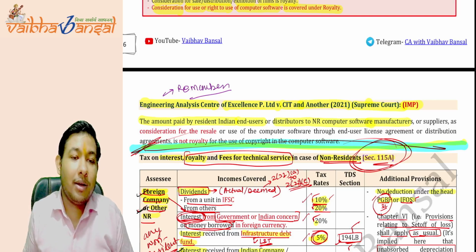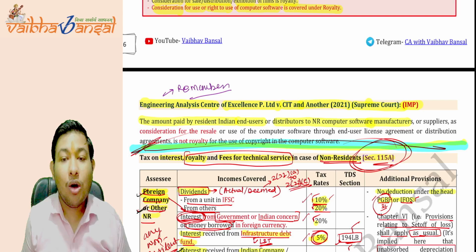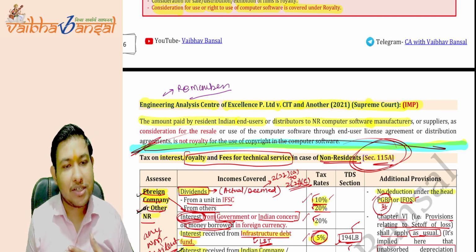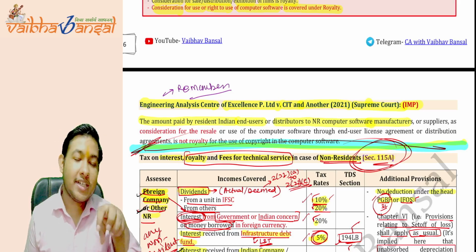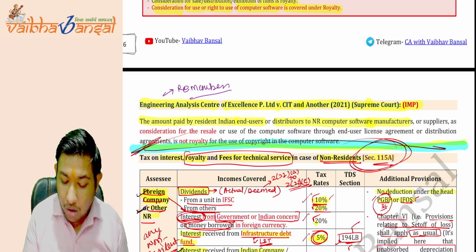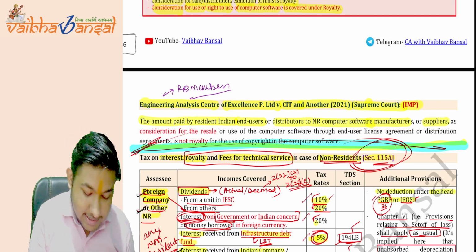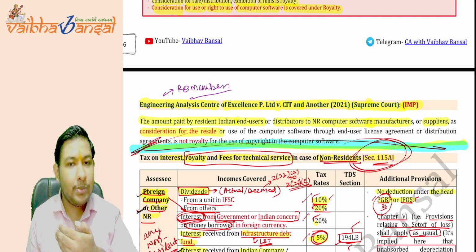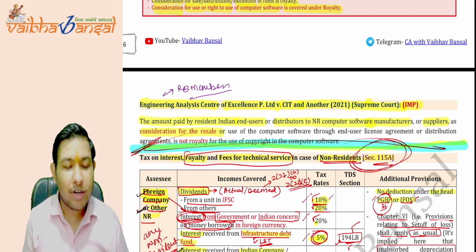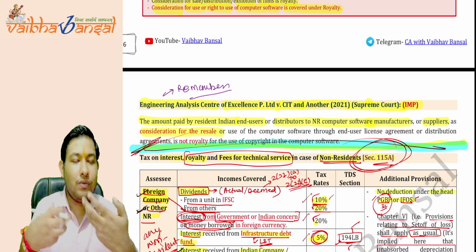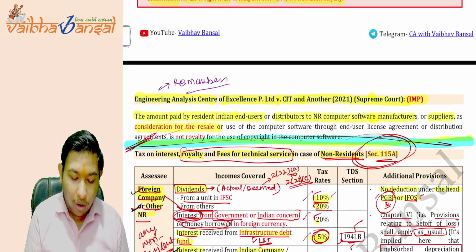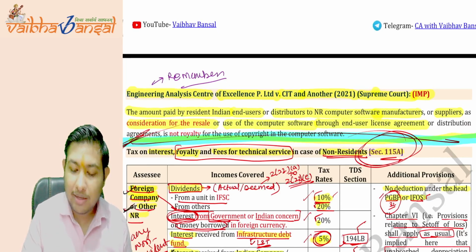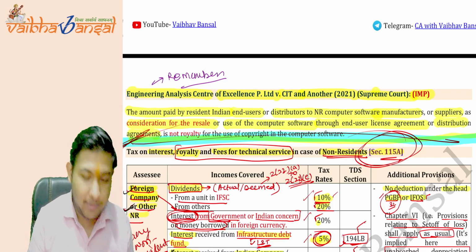He's paying to the non-resident the price, or the distributor of a non-resident computer software manufacturer, or suppliers, is consideration for resale, as the supplier will always resell that particular good, or for the use of computer software through the end user license agreement or distribution agreements.